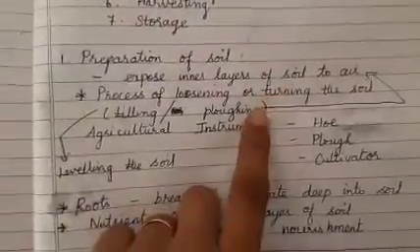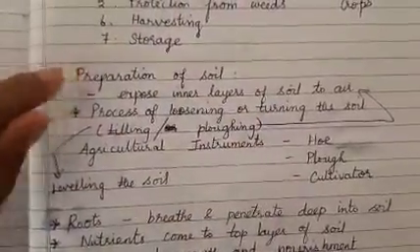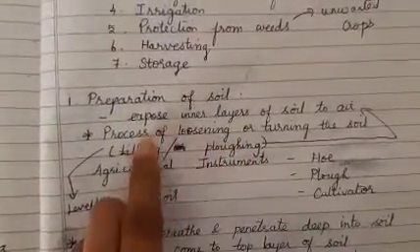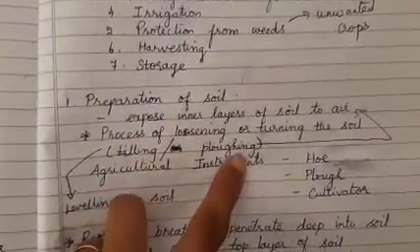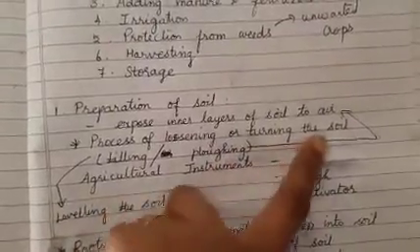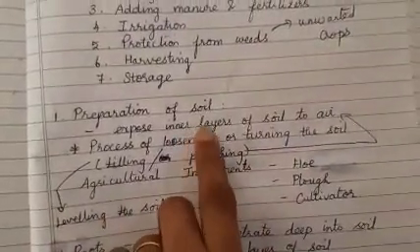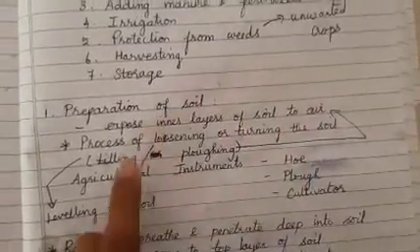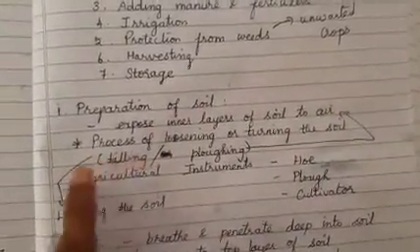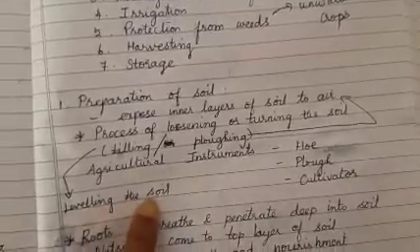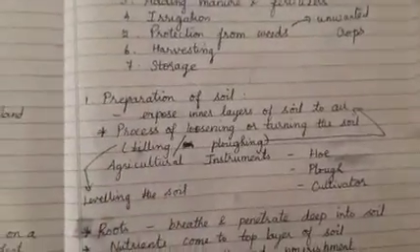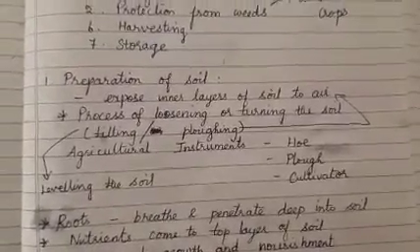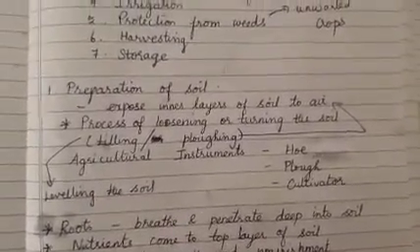In this preparation of soil, totally 2 processes are involved, my dear children: ploughing and tilling. Ploughing means digging. You dig the soil and expose all the layers of the soil to the air. And what is meant by tilling? Tilling means leveling of soil. After digging, I need to level the soil. Why is it so? That we will see in the process.